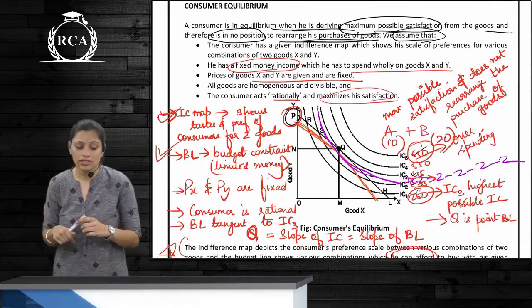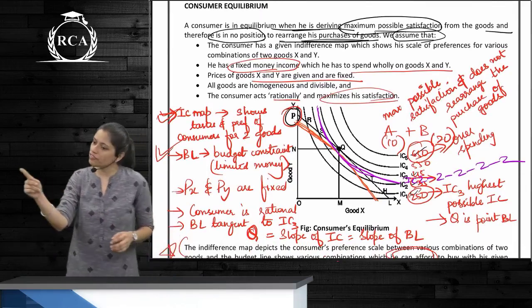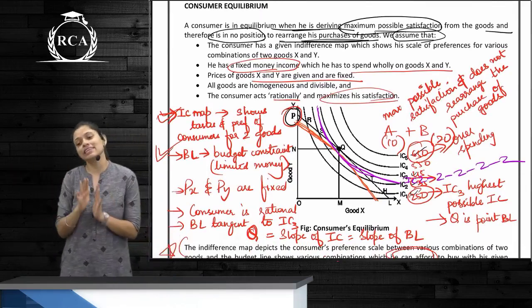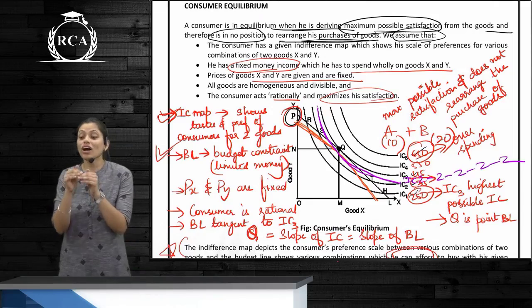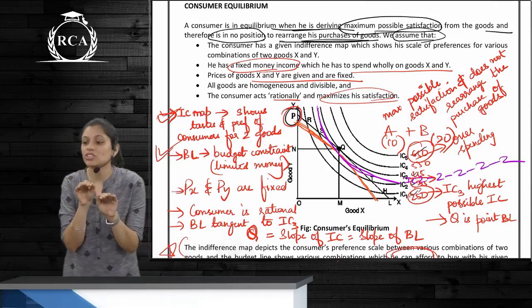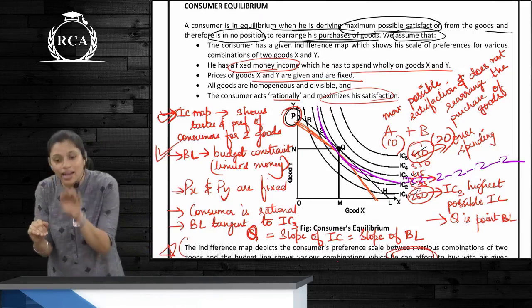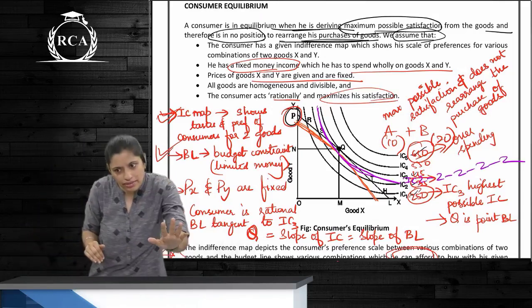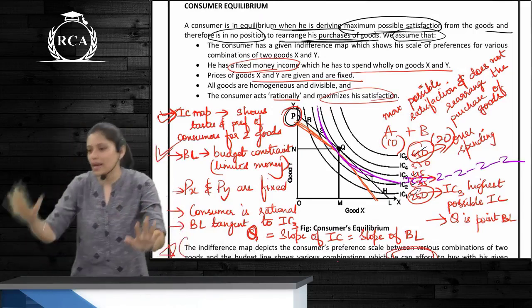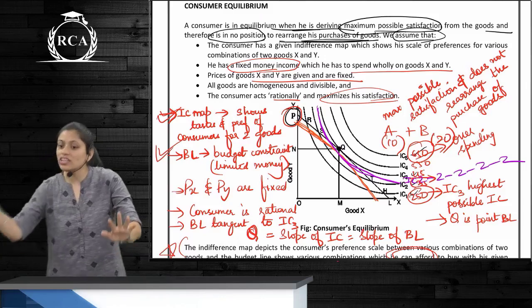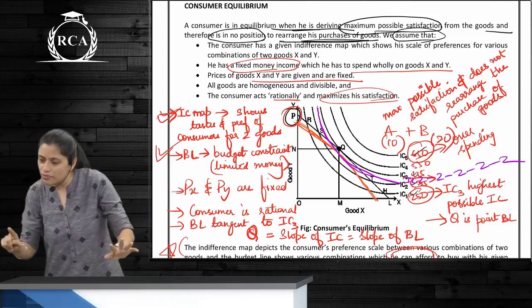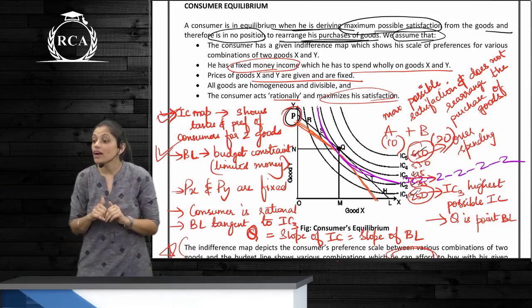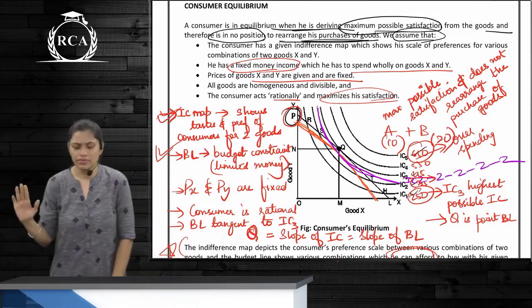These are the assumptions. Guys, understand, when we talk about shift, we are just saying there is a shift in the budget line. But for consumer equilibrium to be achieved, we are assuming that at that point, income is fixed, prices are fixed, the consumer is rational, it shows a scale of preferences for combinations, and goods are homogeneous and divisible.